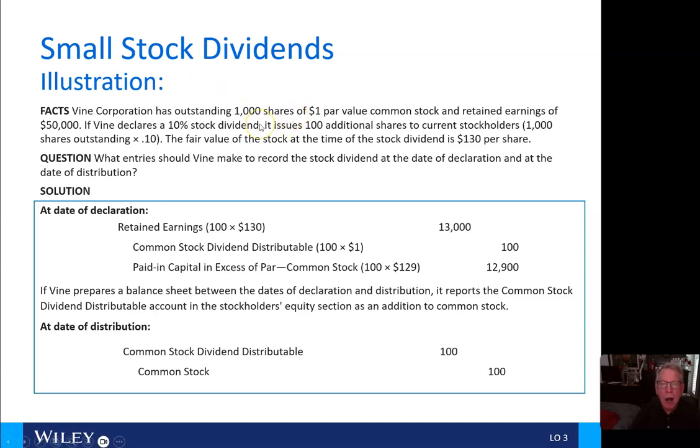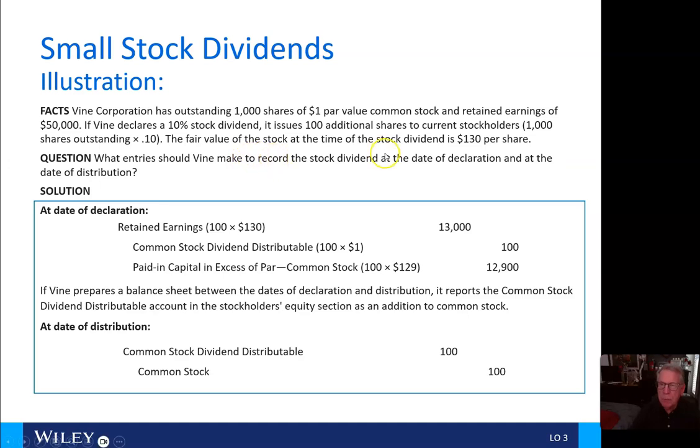It issues 100 additional shares to common stockholders. The fair value of the stock at the time of the stock dividend is $130 per share. That's fair value.